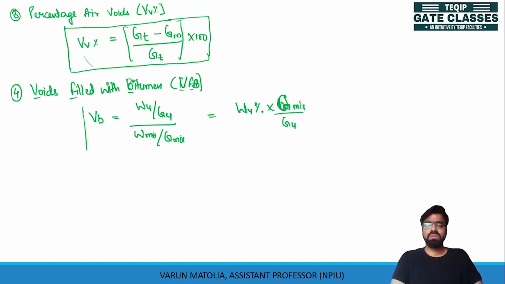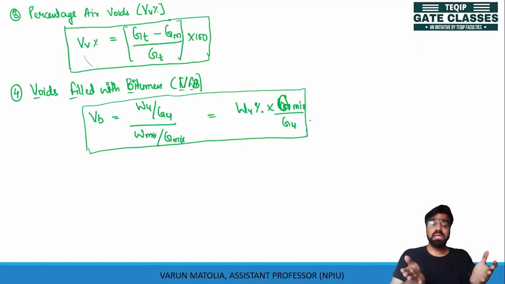This is how the percentage of bitumen can be calculated. In the total mix, how much bitumen percent? This can be calculated using your initial gradation. We know how much bitumen we have used by percentage.